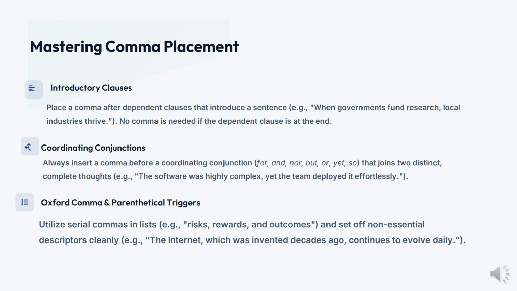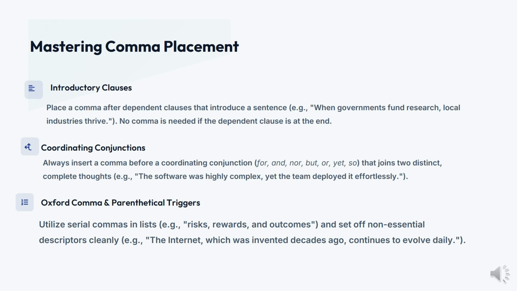Coordinating conjunctions: a comma is inserted before a coordinating conjunction. For example, for, and, nor, but, or, yet, or so. So these are the coordinating conjunctions. You place a comma before them. These join two distinct and complete thoughts. For example, the software was highly complex, comma, yet the team deployed it effortlessly.